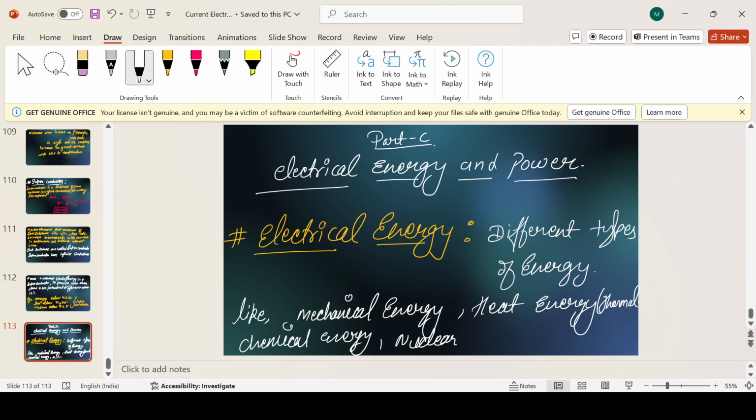Nuclear energy is the energy which we get from the nucleus of an atom. It is of two types, nuclear fission and nuclear fusion, etc.